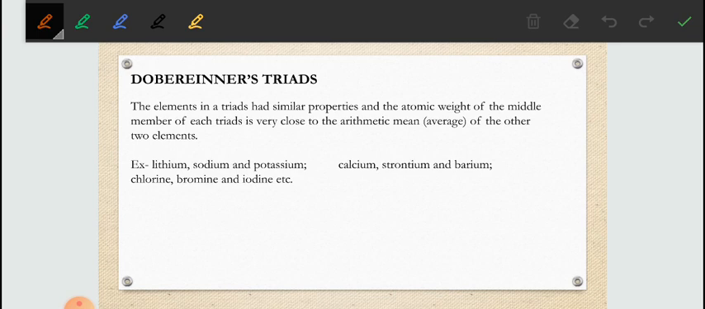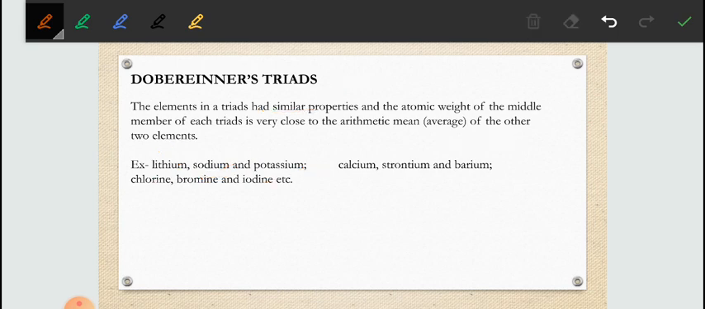This is also known as the law of triads. According to this law, the elements in a triad had similar properties, and the atomic weight of the middle member of each triad is very close to the average of the other two elements. For example, let's take lithium, sodium, potassium. According to this law, the average atomic mass of the middle element will be equal to the average of these two.